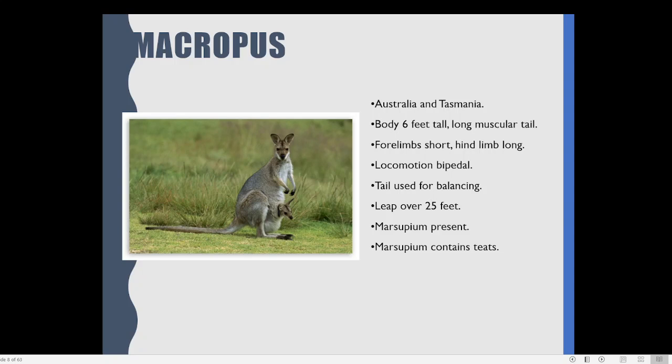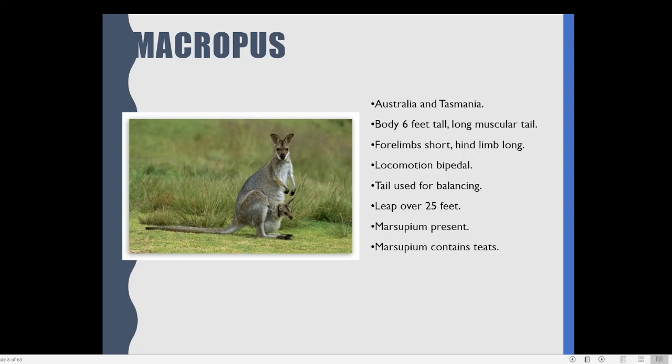Compared with the tail, the hind limbs are also very powerful and long. An animal is actually jumping with the help of hind limbs. Whereas if you look at the forelimbs, they are very short, not properly developed. So they are mostly useless. The forelimbs can just hold on to something.